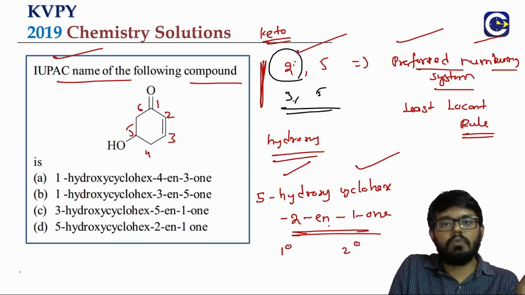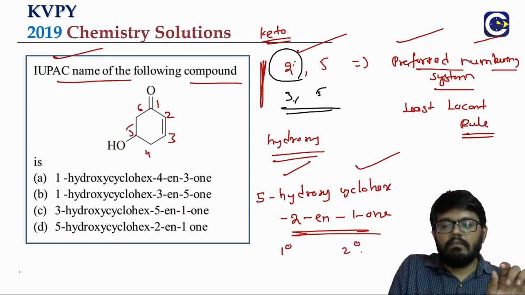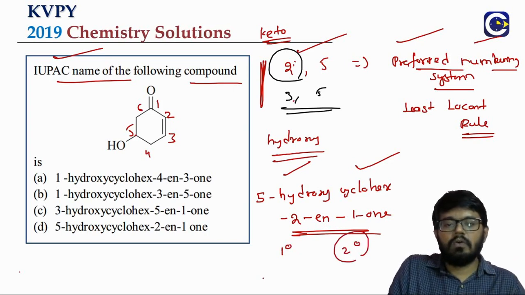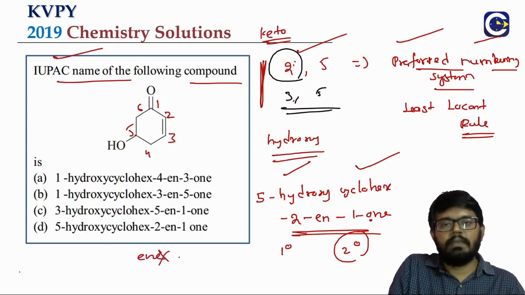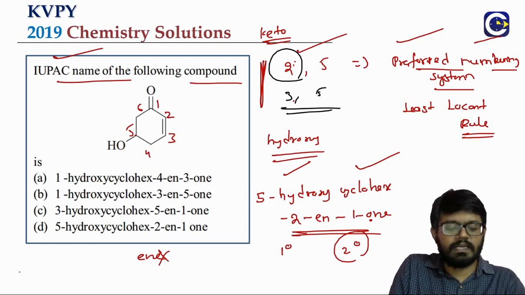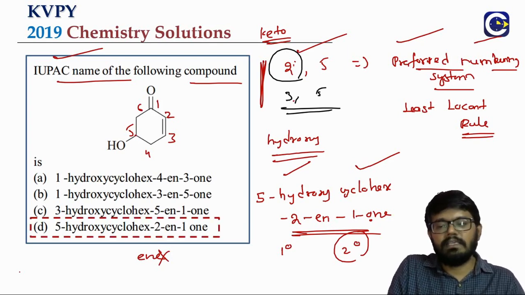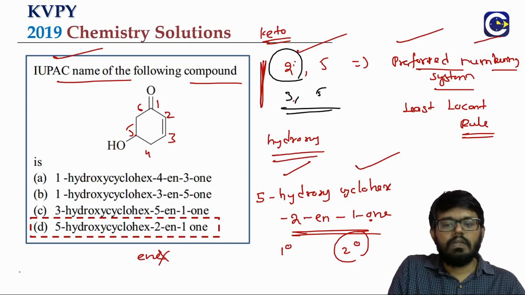Normally double bond means what? EN, ENE. When the secondary suffix is starting with a vowel, A, E, I, O, U, you can see the secondary suffix is starting with O. The end E of the primary suffix should be removed. The primary suffix will have E means what? Normally, the end E of the primary suffix will be removed when the secondary suffix is starting with a vowel. So that rule also we are using. So what is the correct answer for this? 5-hydroxycyclohex-2-en-1-one.